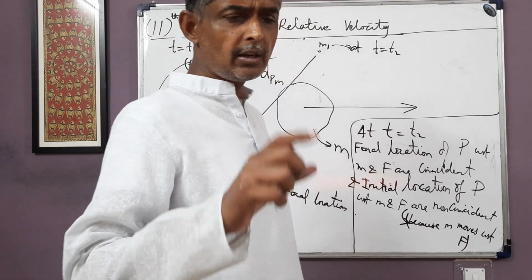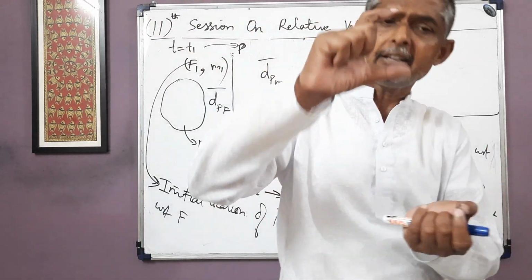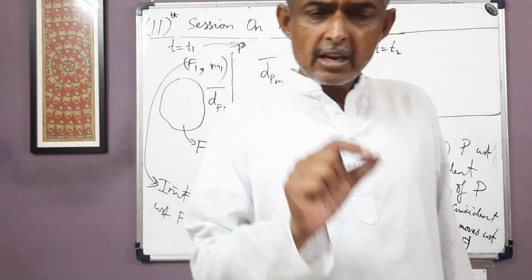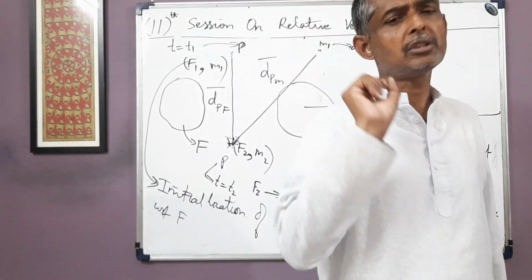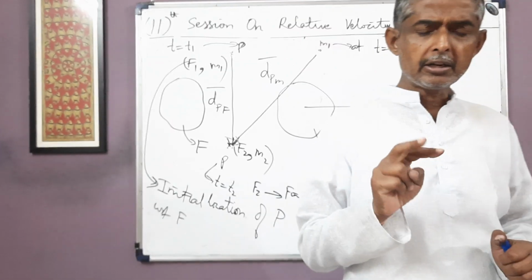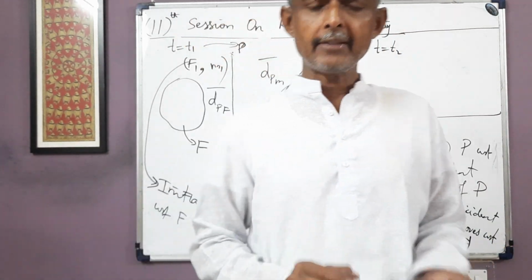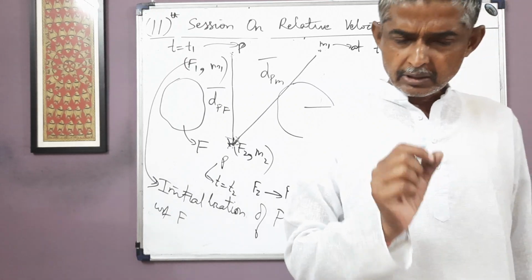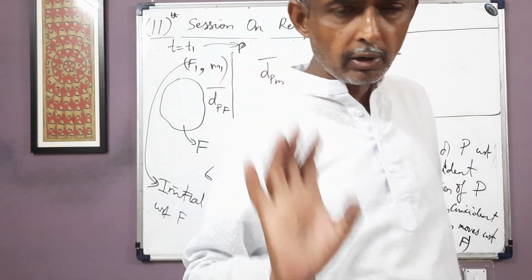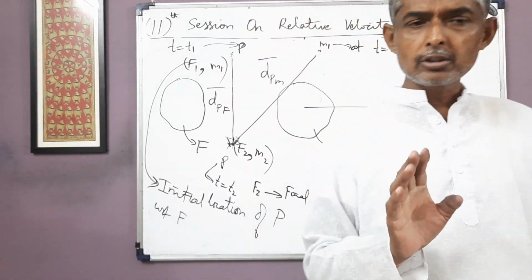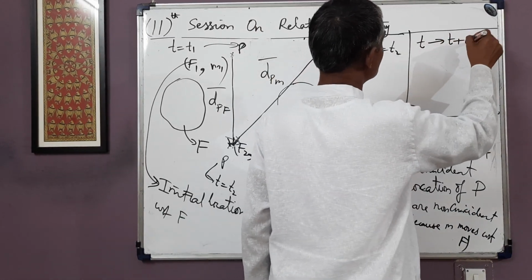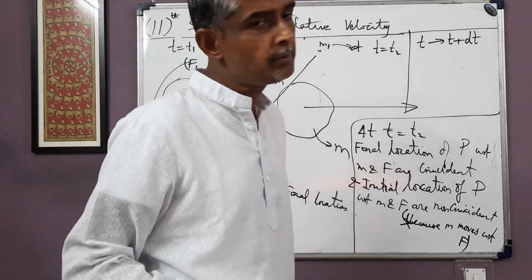If displacement is different in two frames in a finite time interval, then by the same argument, displacement of P in two frames in an infinitesimally small time interval will also be different. If displacement of P in a time interval is different in two frames, this statement should be valid irrespective of whether the time interval is finite or infinitesimally small. In both cases, displacement will depend on the frame of reference. So in T to T plus dt also, displacement of P in both the frames will be different.